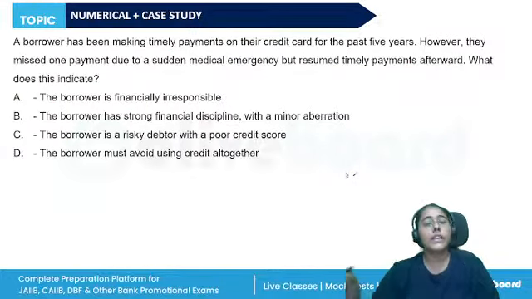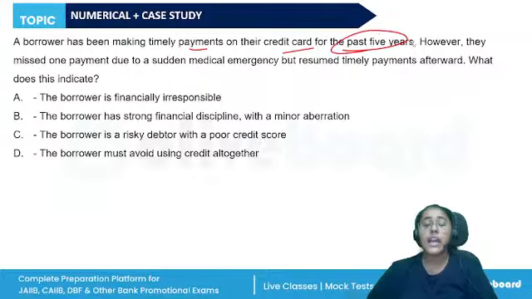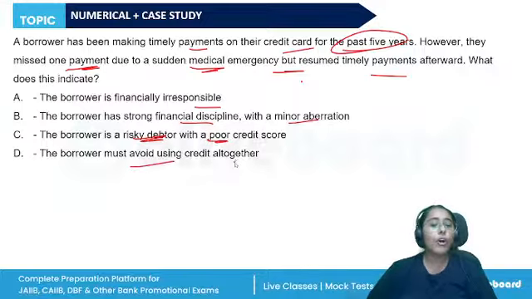A borrower has been making timely payments on their credit card for the past 5 years. However, they missed one payment due to a sudden medical emergency. What does this indicate? The borrower is financially irresponsible, they have a strong financial discipline with a minor aberration, the borrower is a risky debtor with a poor credit score, or the borrower must avoid using credit altogether.